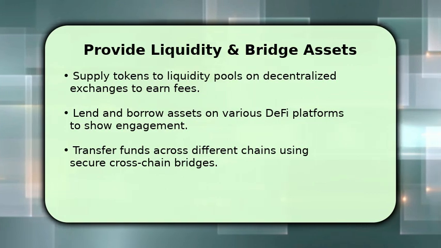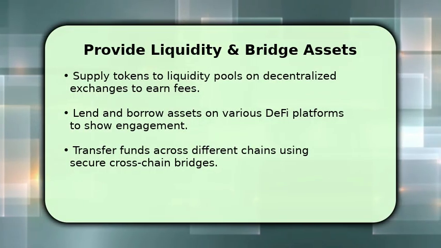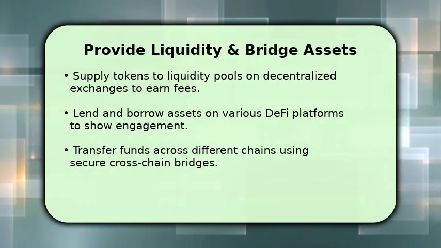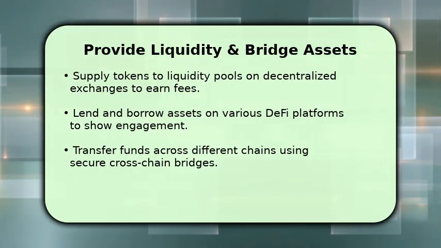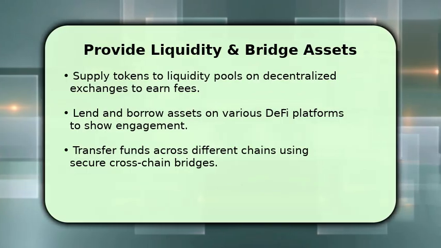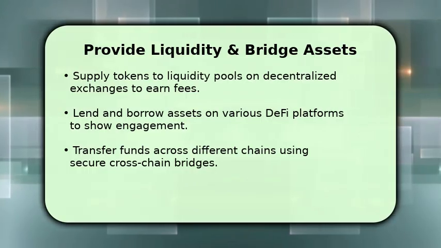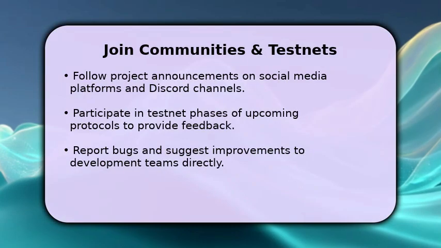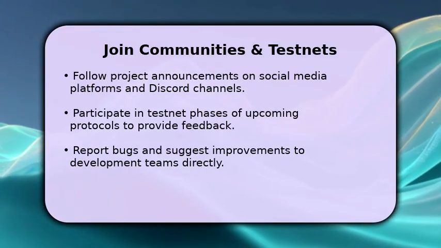Furthermore, utilizing cross-chain bridges to move funds between different networks demonstrates your engagement with the broader multi-chain environment. These actions often signal a deeper commitment to the decentralized finance space, making you a more attractive candidate for future token distributions.